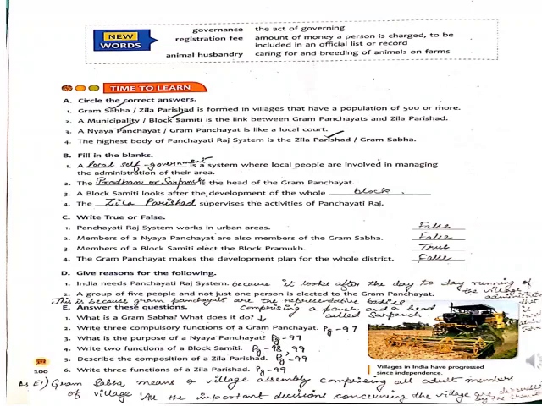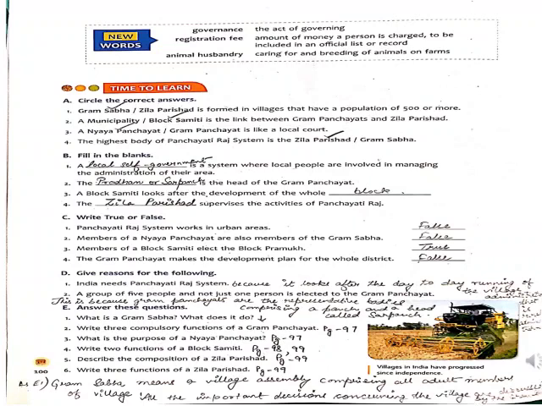E6, you see, write three functions of a Zilla Parishad. It is given on the same page 99. There you can see I have marked two ticks where I have put E6. I have written E6 two times, so those two points you need to write. They have asked for three functions, so one more point I have given in the functions, where I have also written E6, by marking it.